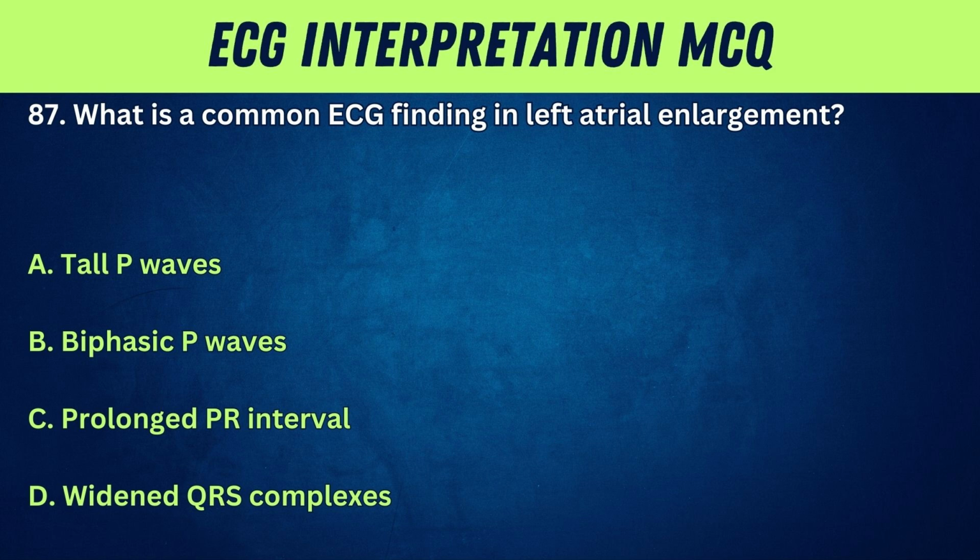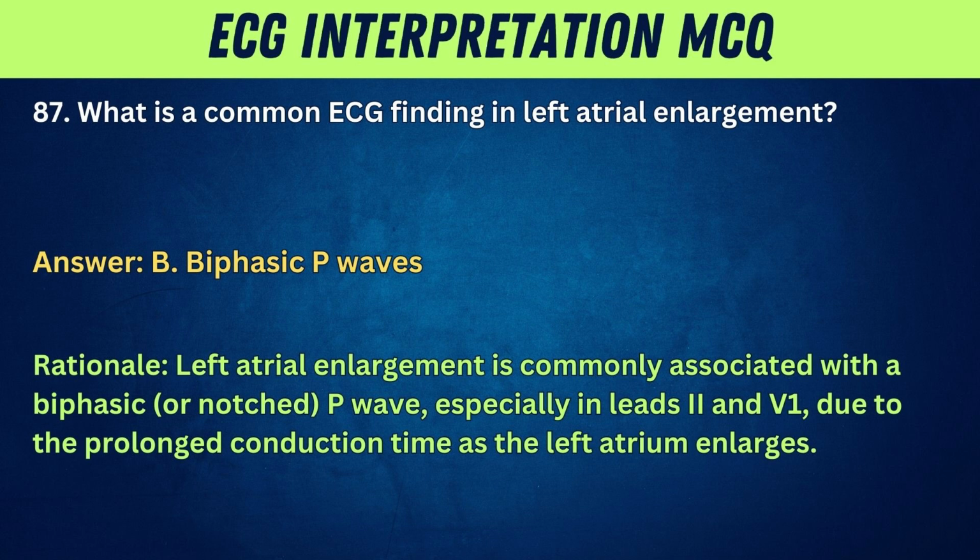A. Tall P waves. B. Biphasic P waves. C. Prolonged PR interval. D. Widened QRS complexes. Answer: B. Biphasic P waves. Rationale: Left atrial enlargement is commonly associated with a biphasic, or notched, P wave, especially in leads 2 and V1, due to the prolonged conduction time as the left atrium enlarges.